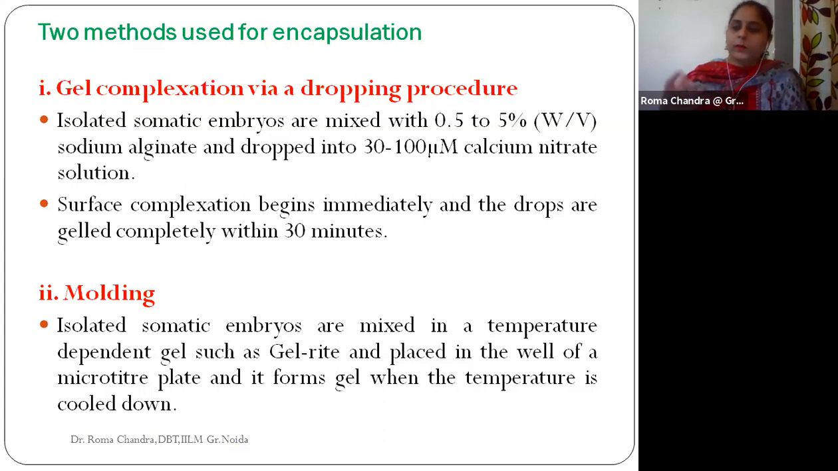We have gone through the production of somatic embryos. We will isolate our somatic embryos and mix them with sodium alginate. This sodium alginate should be at a concentration of around 0.5 to 5 percent weight by volume, and we need to drop it into a calcium nitrate solution with a concentration of around 30 to 100 micromolar. Then we can go with the process of encapsulation. This is said to be the dropping procedure.